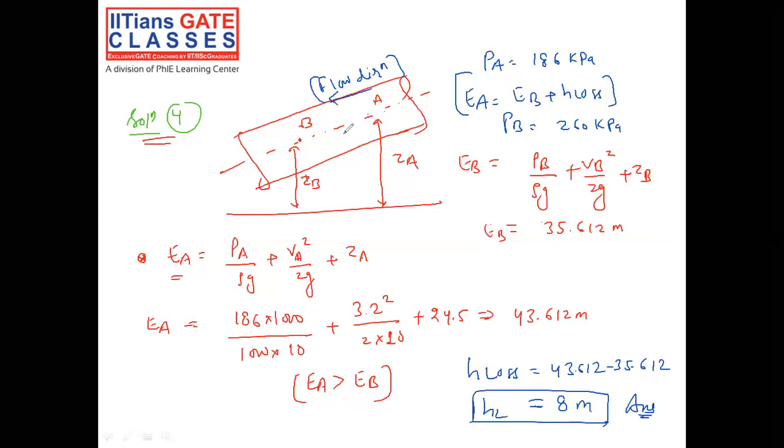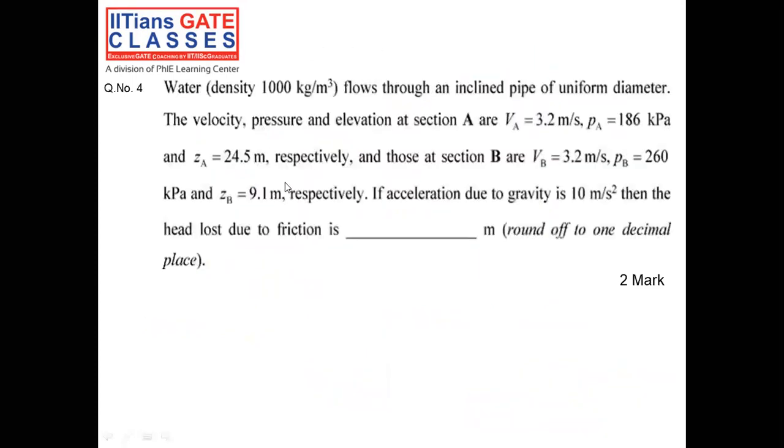So that is a very simple problem, and we needed to find out the head loss. If you read the last line of the question, the head loss due to friction is nothing but 8 meter. That is the answer. They asked to round up to 1 decimal place, but here we are getting an exact answer, so the answer will be 8 meter. So that is all about GATE fluid mechanics set 2. Thank you.